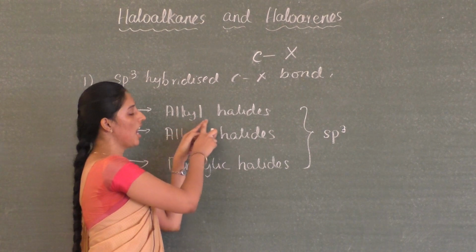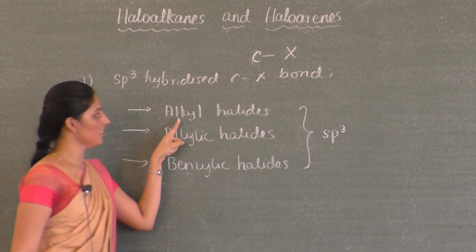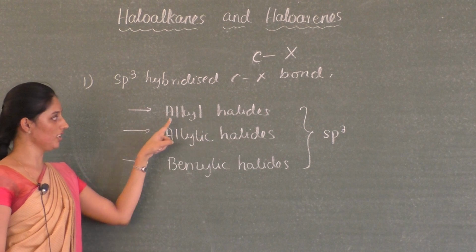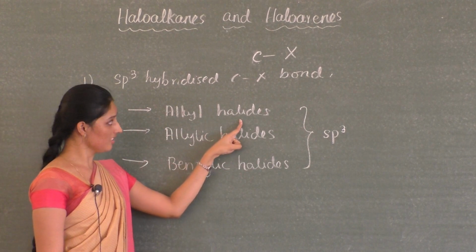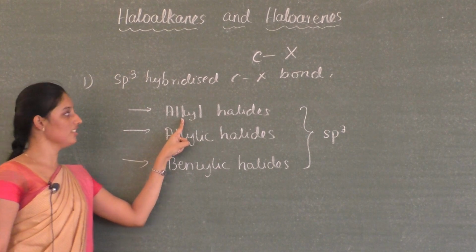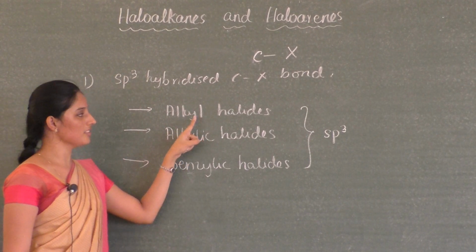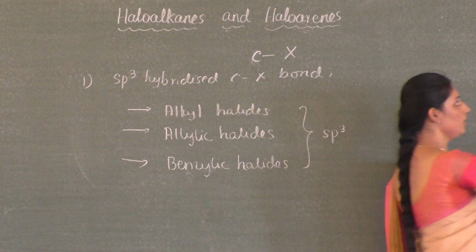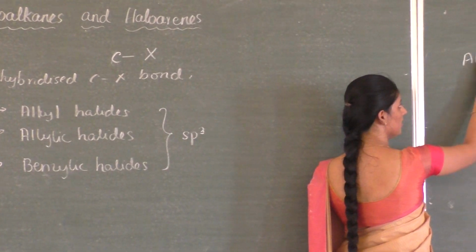So the first one is alkyl halide. As the name indicates, what is an alkyl halide? It is nothing but halogen with an alkyl group. So what is an alkyl group? You have heard about alkanes, right?